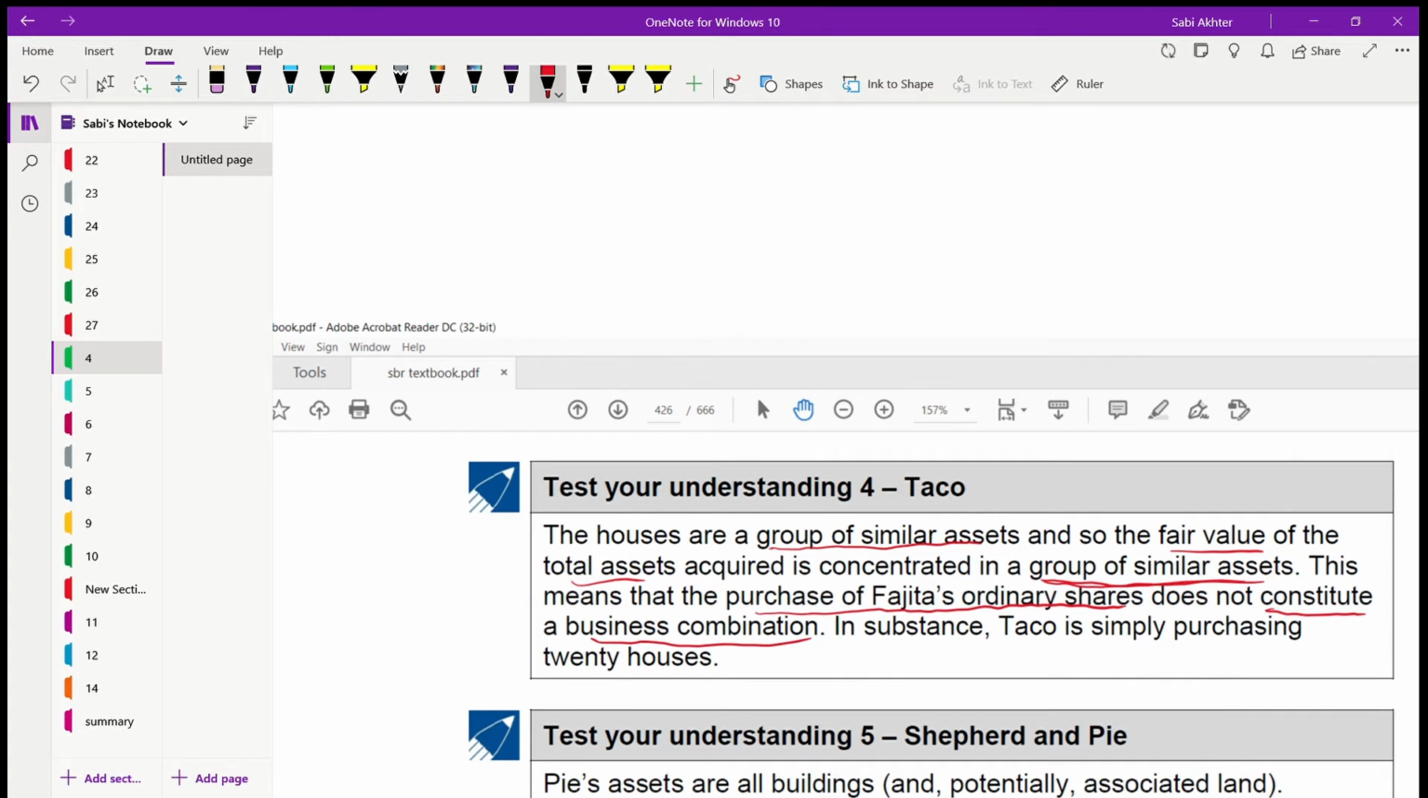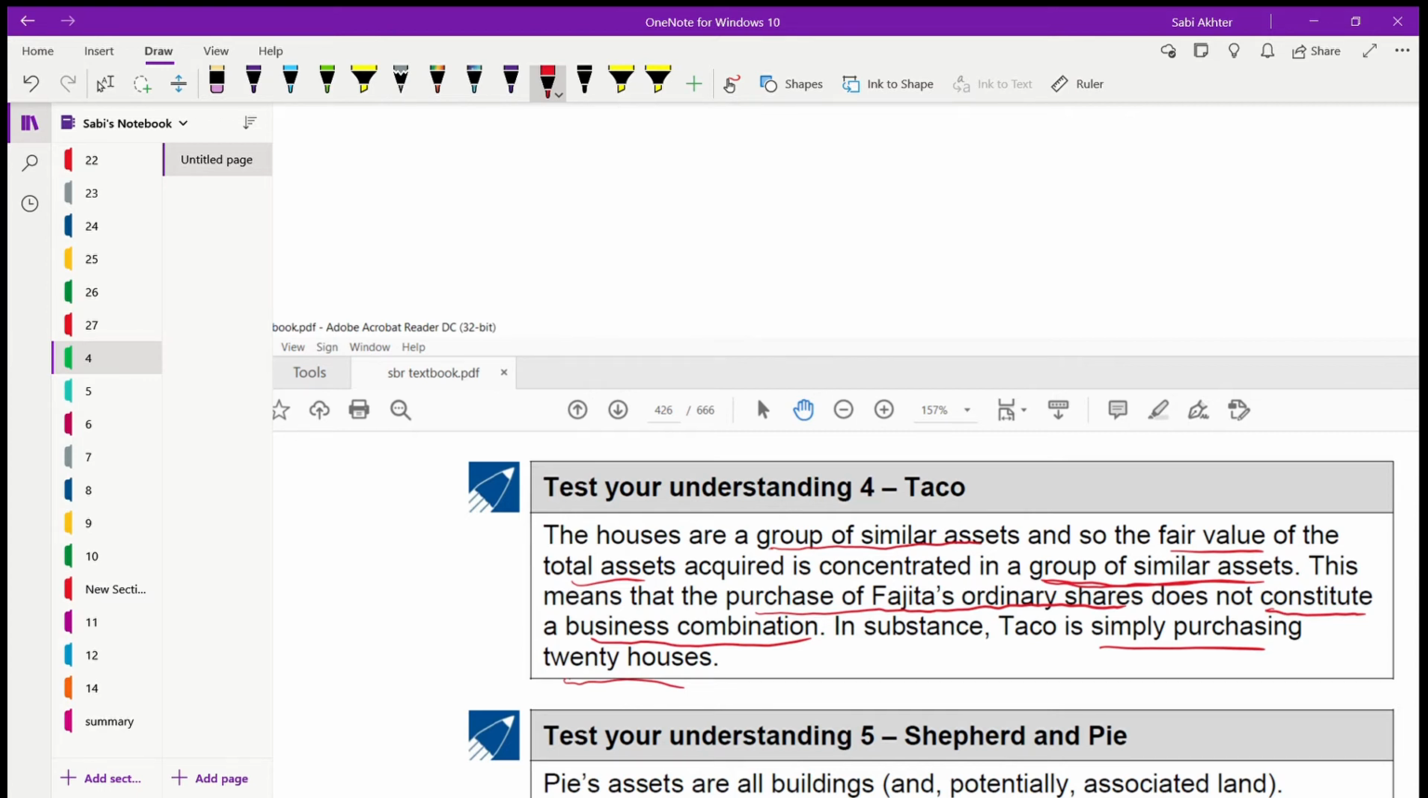Okay. So in substance, TACO is simply purchasing 20 houses. When the fair value is concentrated in a group of assets or an individual asset, that means your consideration price, if it is the same as the amount of one asset or a group of similar assets, then it is not a business, you are acquiring an asset.